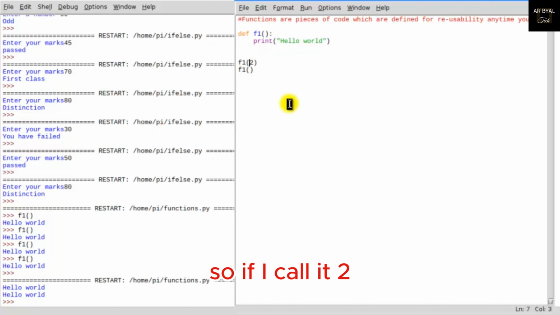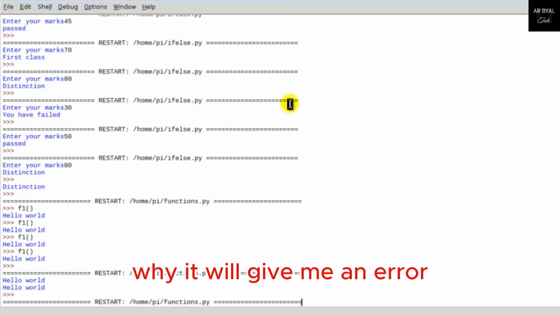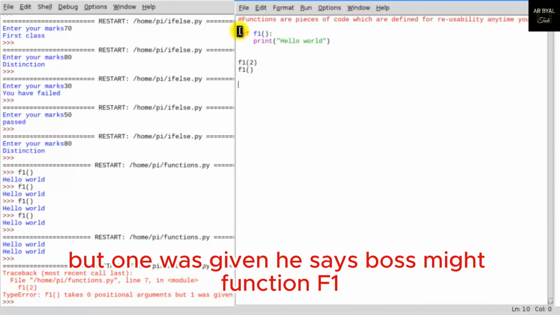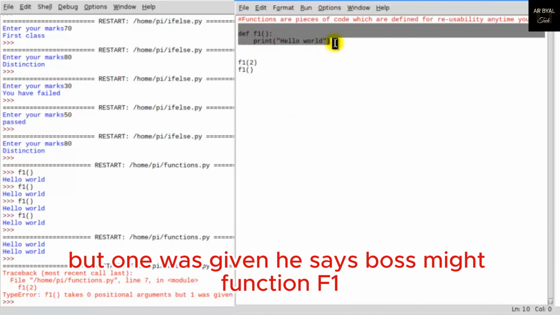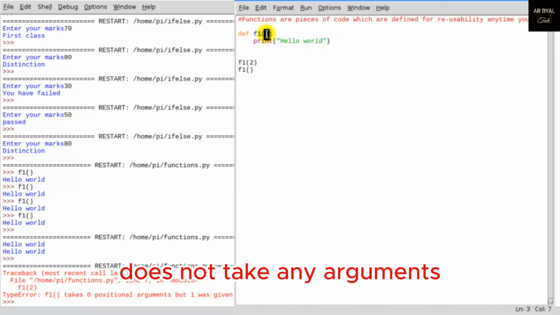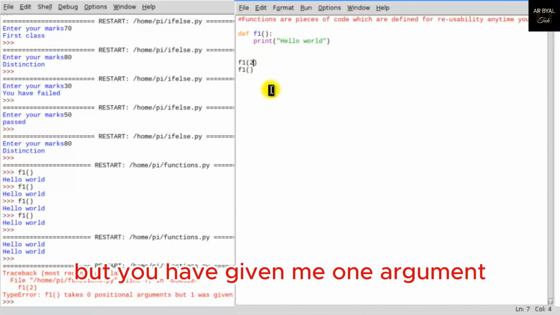If I call it with 2 just like this for now, it will give me an error. Why? It says f1 takes 0 positional arguments, but 1 was given. It says, boss, my function f1 does not receive any arguments, but you have given me 1 argument.